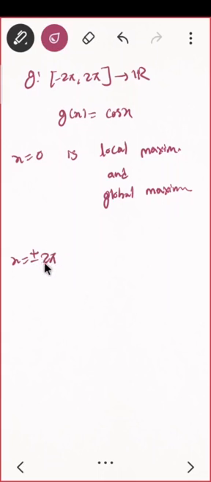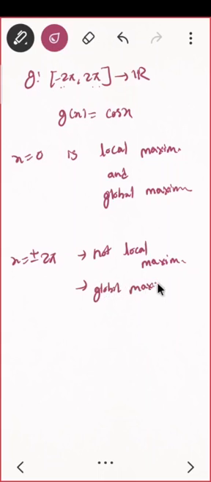But you see that they are on the boundaries. I cannot find a delta which is completely inside the domain, so this is not local maxima, but it is global maxima. So what do you see in the same function? You got this.